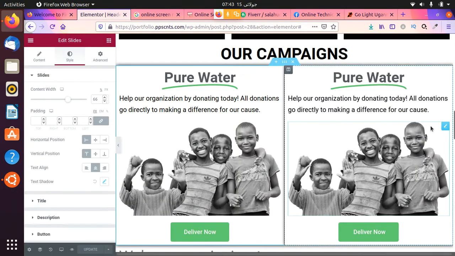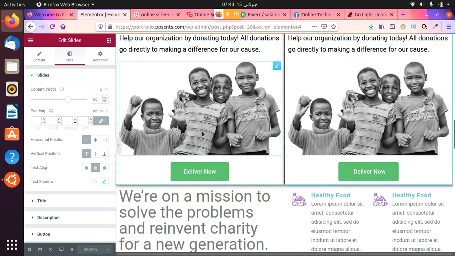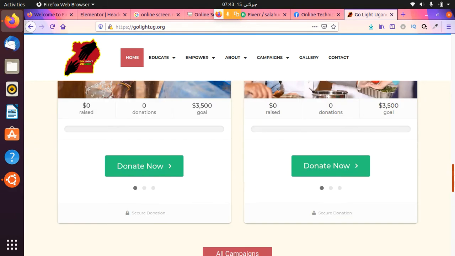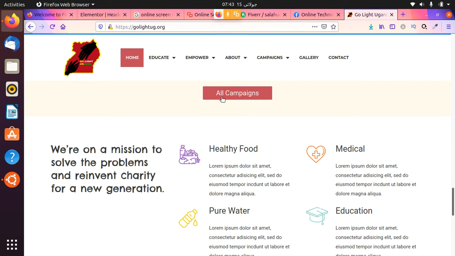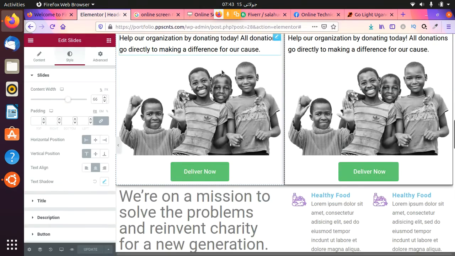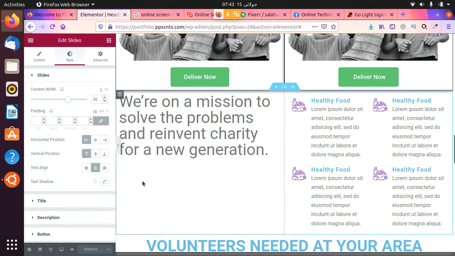So I have designed a column and a text and a button in the last, as you can see here, deliver now button. And there's a button for all campaigns. I think I have not designed it, but it is simple.